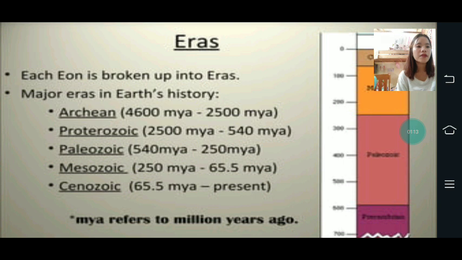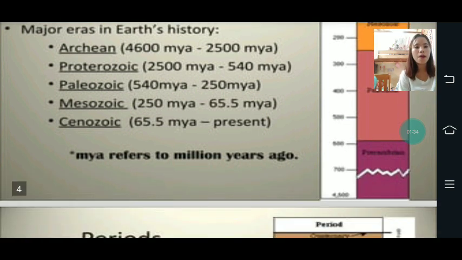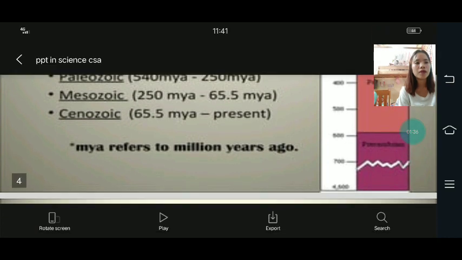Then these are the kinds of eras. Each eon is broken up into eras. Major eras in Earth's history: the Archean, then the Proterozoic, then the Paleozoic, and also the Mesozoic and the Cenozoic. Mya refers to million years ago.